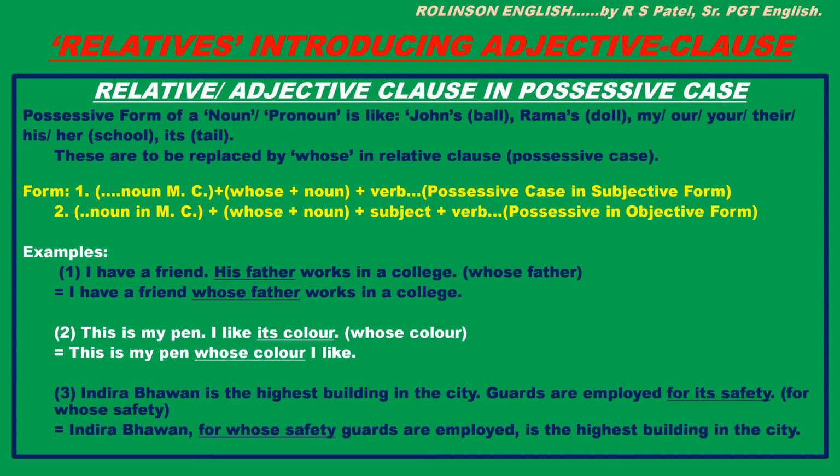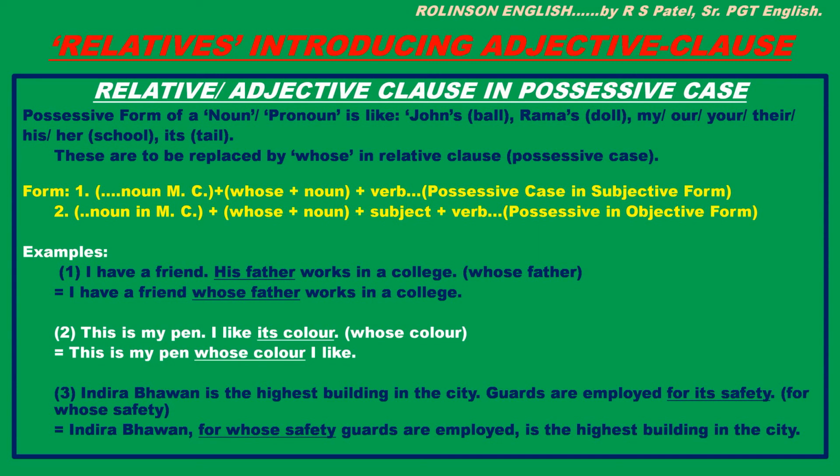After the noun in main clause, there is whose plus pronoun, that is relative, plus subject plus verb. Okay, so here the subject of verb is another subject. It is not relative plus noun. So this is in objective form, right?